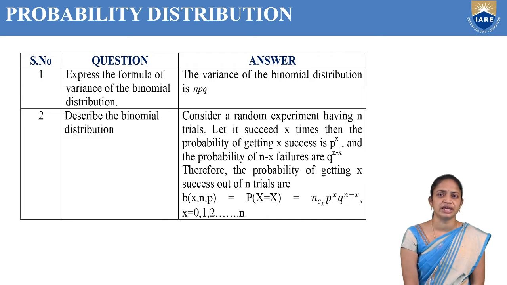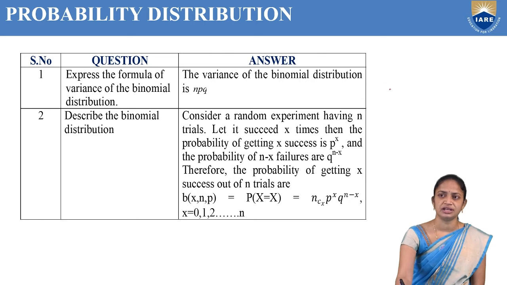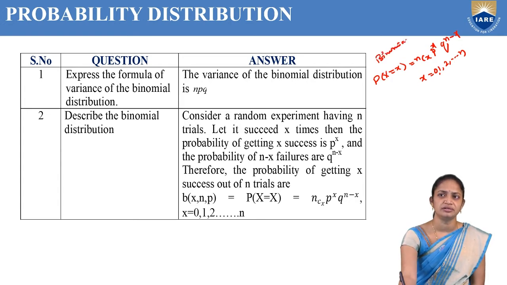Express the formula of variance of the binomial distribution. The variance of the binomial distribution is NPQ. Before that, what is the binomial distribution formula? P of X equal to x is equal to nCx, p power x, q power n minus x, where x is from 0 to n. Based on this, we can find the variance.